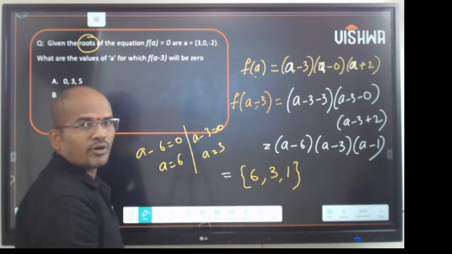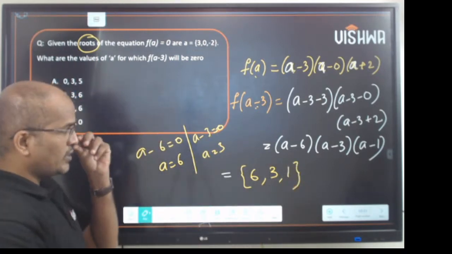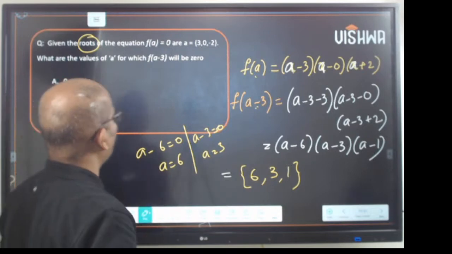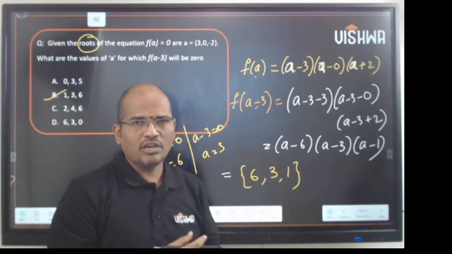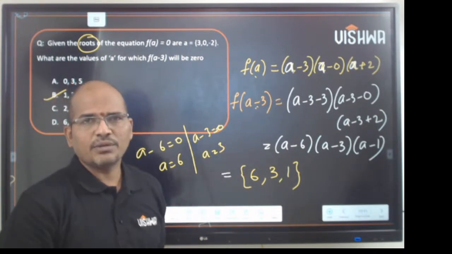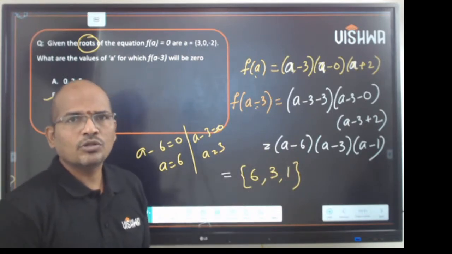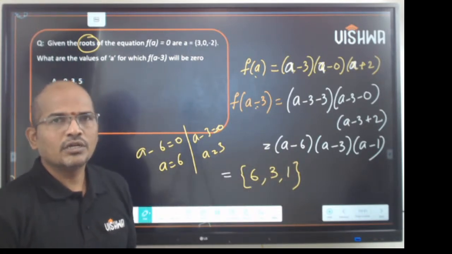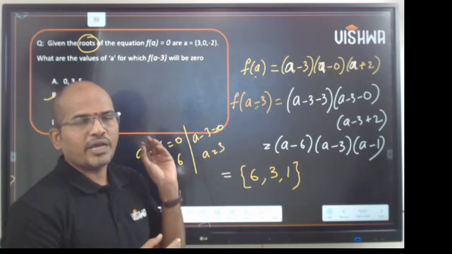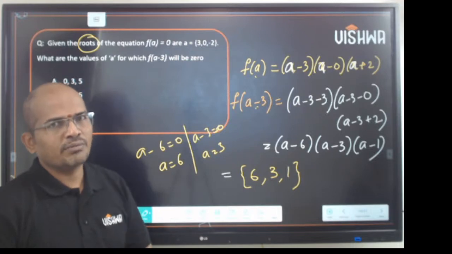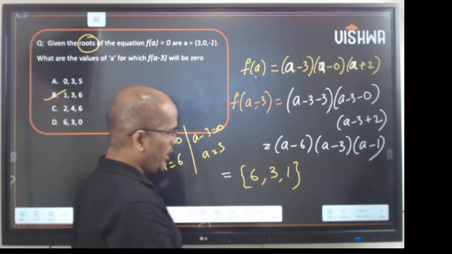So the answer is 6, 3, 1, or 1, 3, 6. So the answer is option B, 1, 3, 6. This is one simple question given in many exams, in fact in GATE also. This is how we solve this. Just try to use your brain, find the equation, plug in the value, get the output. As simple as that. Now going ahead.